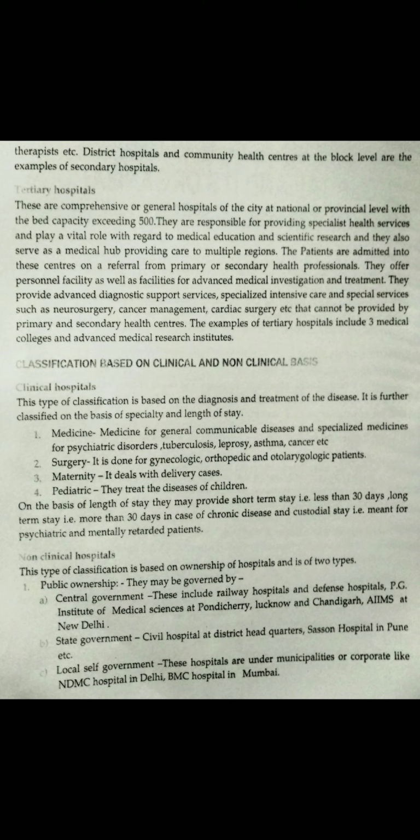The first one is the central government. They include the railway hospital and defense hospital. For example, they also include the Institutes of Medical Science present at Pondicherry, Lucknow, and Chandigarh. AIIMS at New Delhi is included in the central government. It means those hospitals which are run by the central government are included in this class.